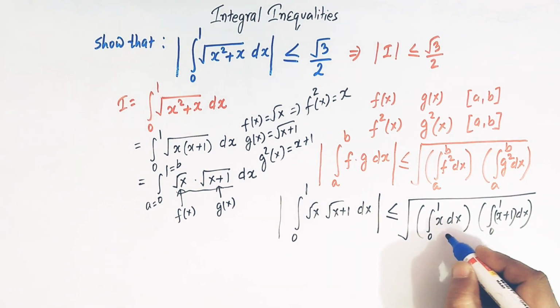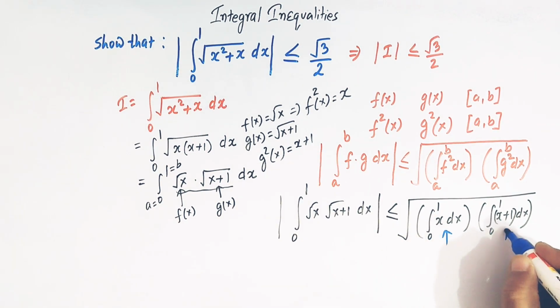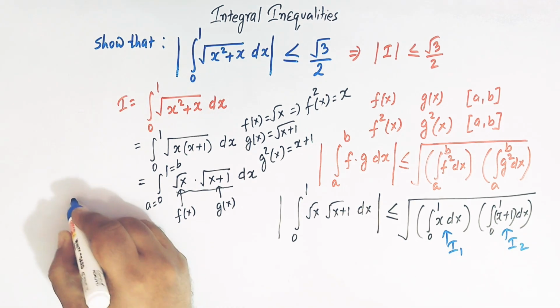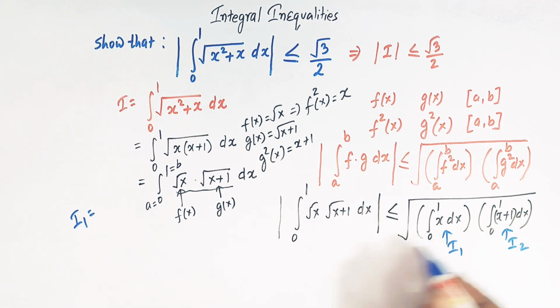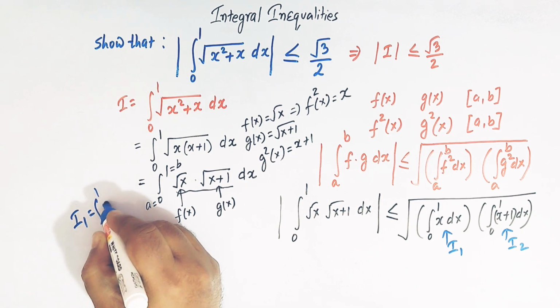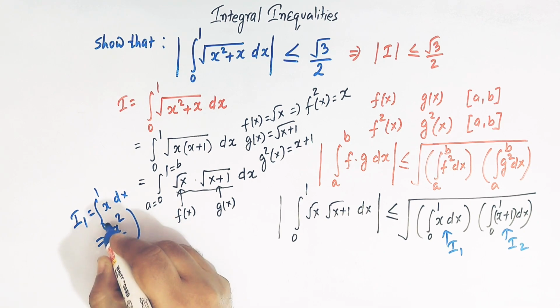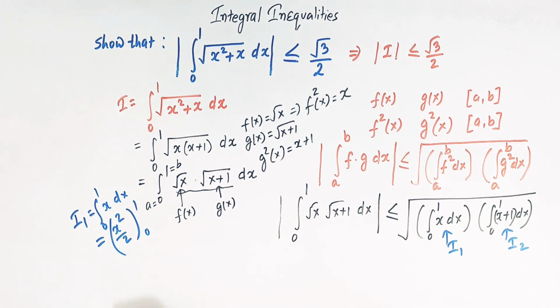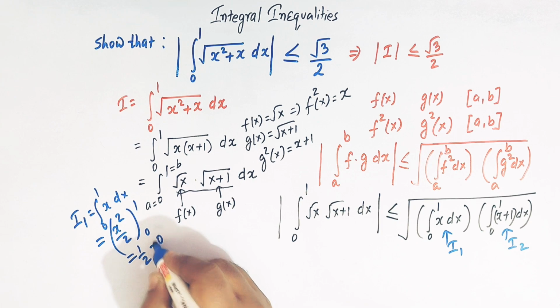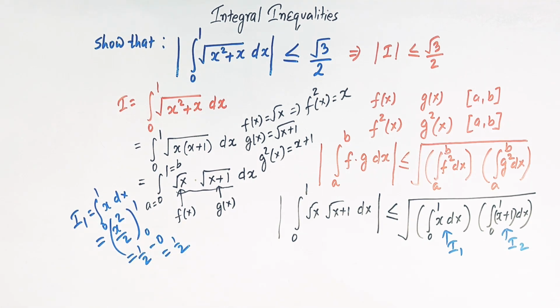So now let us separately calculate these two integrals. Let us call this I1, and this I2. So I1 is the integral from 0 to 1 of x dx. So this is x square over 2. The limits are from 0 to 1. So we have half minus 0, that is equal to half, right?